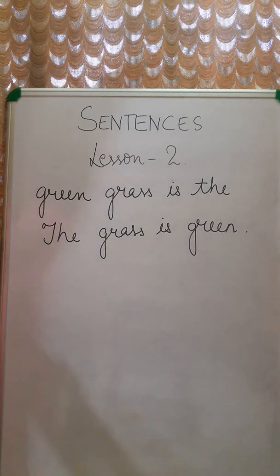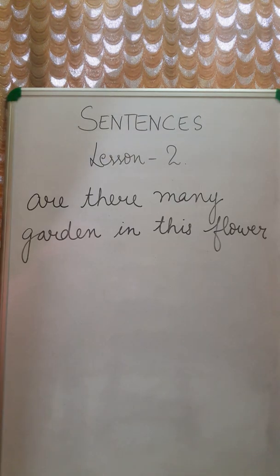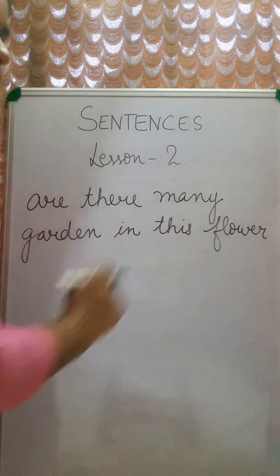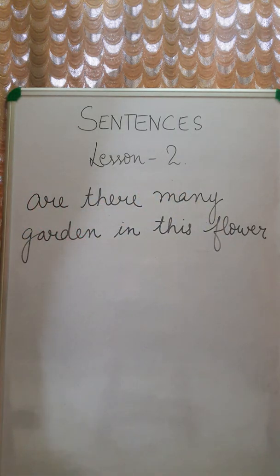Similarly, do these group of words make any sense? Are there many garden in this flower? It doesn't make any sense.